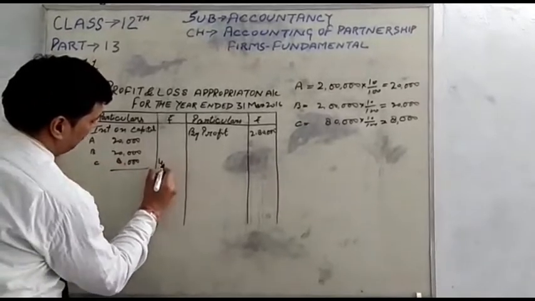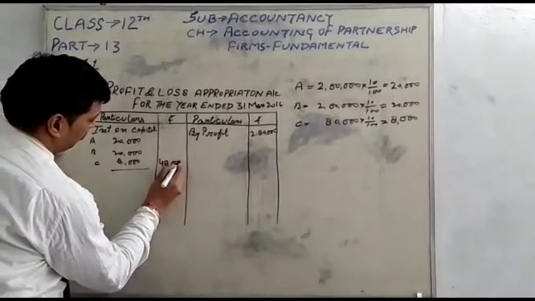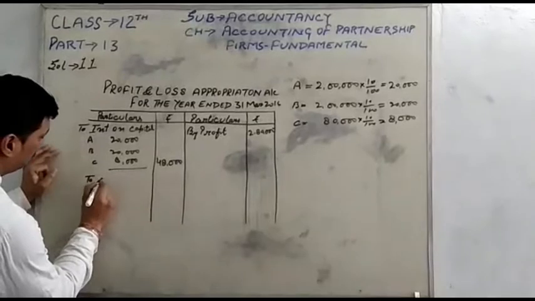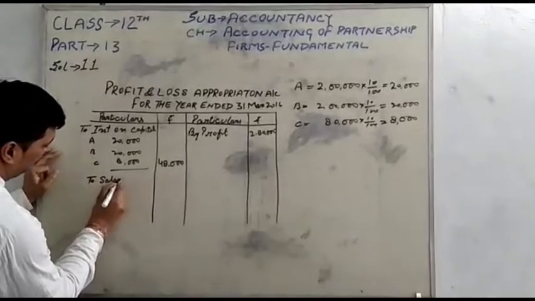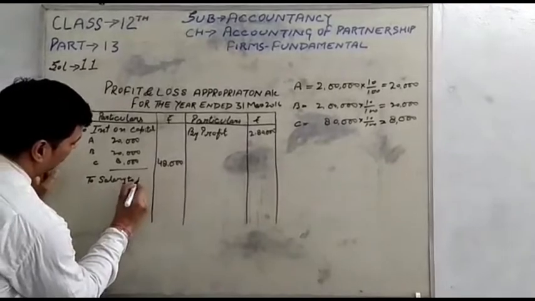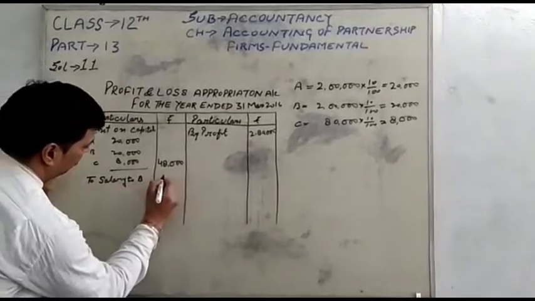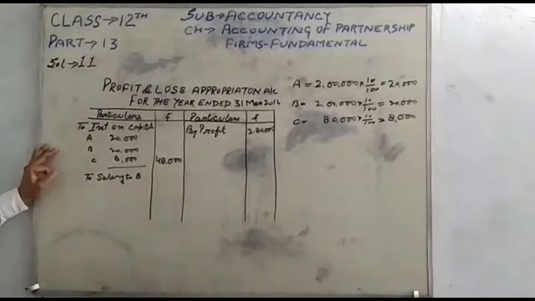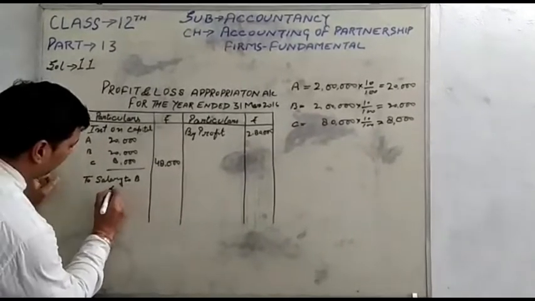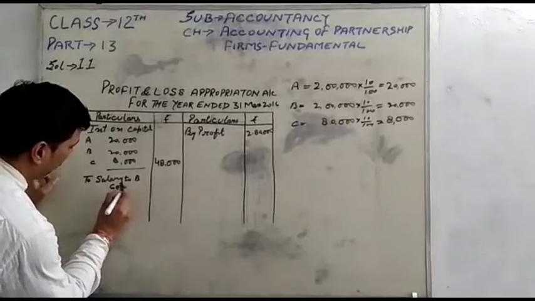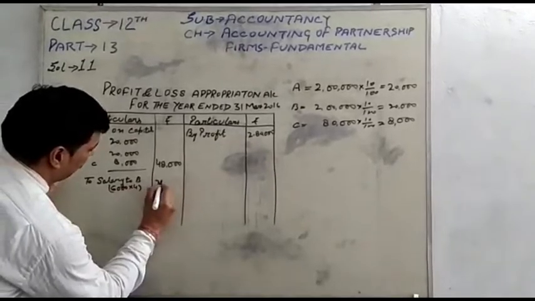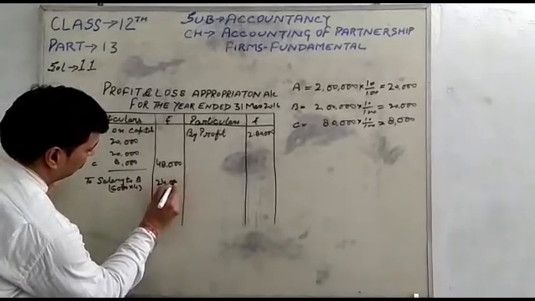Total interest on capital is 48,000, and the firm also allows a salary to B. This salary will also be charged against the profit, so it will be a debit. Salary given is 6,000 per quarter, which means 6,000 multiplied by 4 is equal to 24,000.